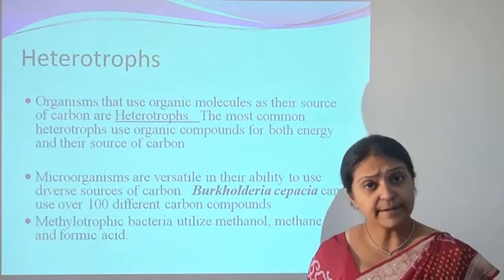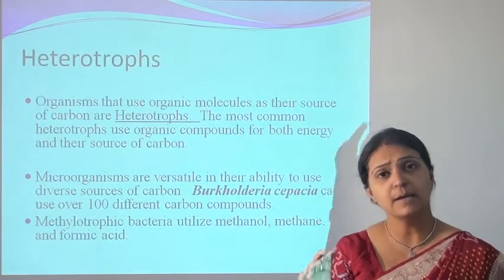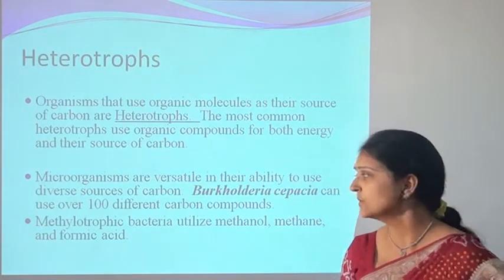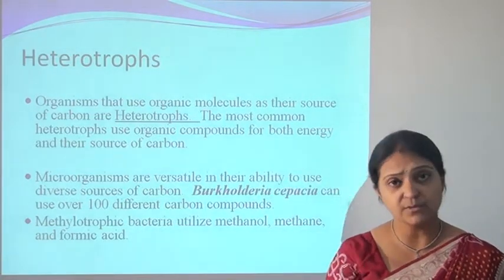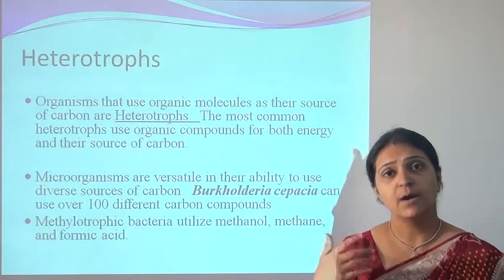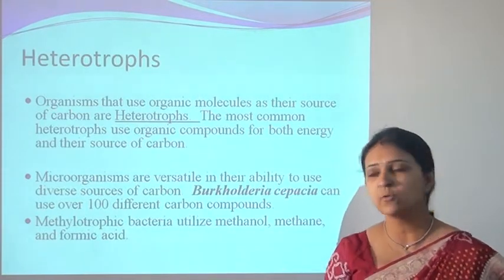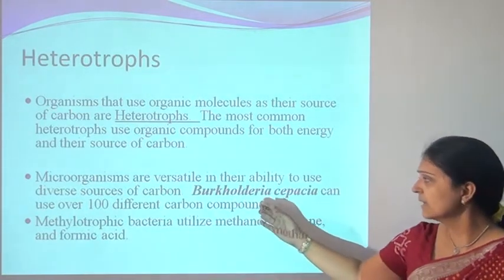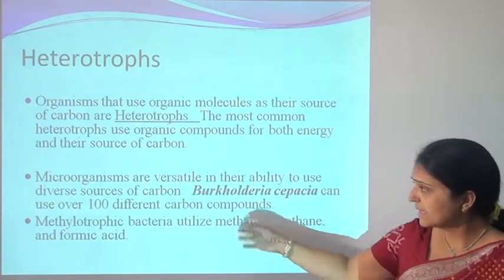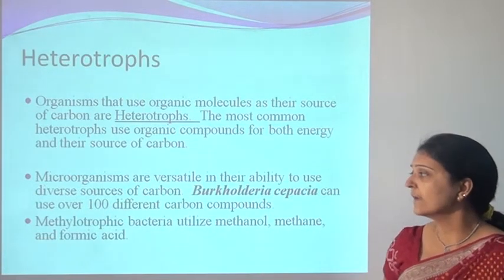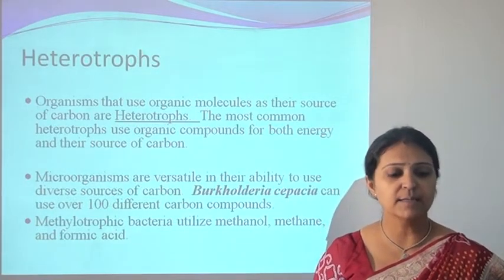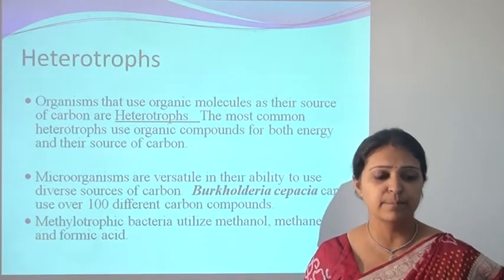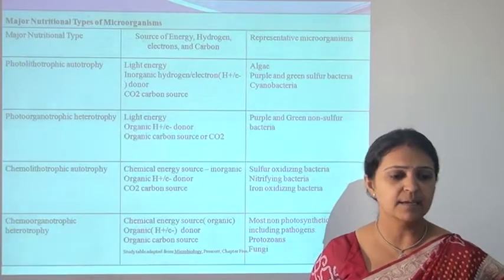Some organisms require carbohydrates as their carbon source, some require other hydrocarbons, some require glucose, some require sucrose, some molasses, and some organisms require methane. But Burkholderia cepacia can use over 100 different types of carbon compounds. Then Methylobacteria utilize methanol, methane and formic acid as their carbon source.